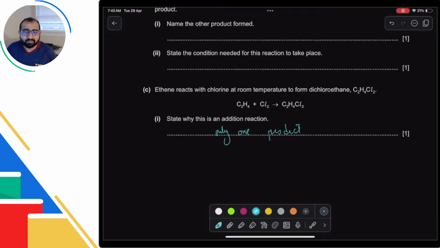For color, should we write red? Depends on the indicator you're using. If you're using methyl orange or litmus, then of course the color is going to be red. But if you're using universal indicator, it will be different. Do we need to memorize conditions for each type of reaction? Again, go to the fact sheet. Fact sheet has all the things you need to memorize.